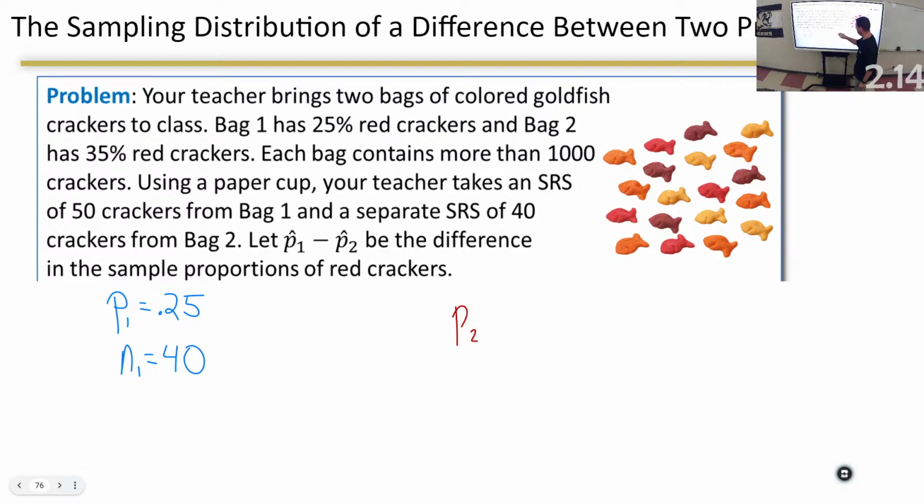P sub 2 is equal to 0.35. And N2 is equal to 40. No, I'm sorry, 50. I did that backwards. This one's 40 and that one's 50.